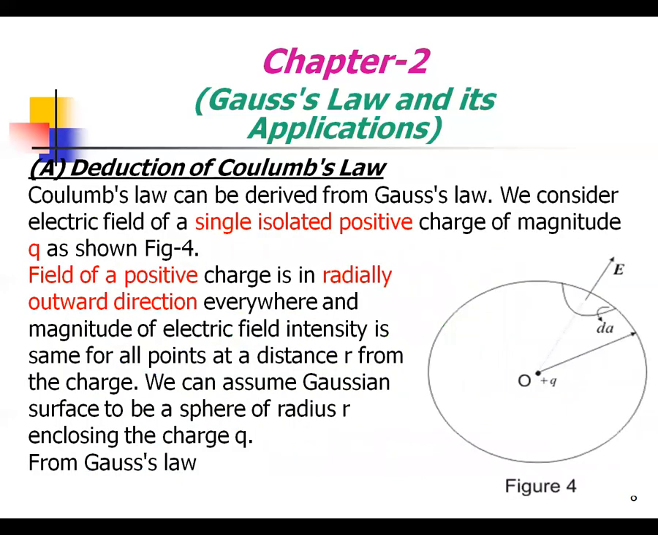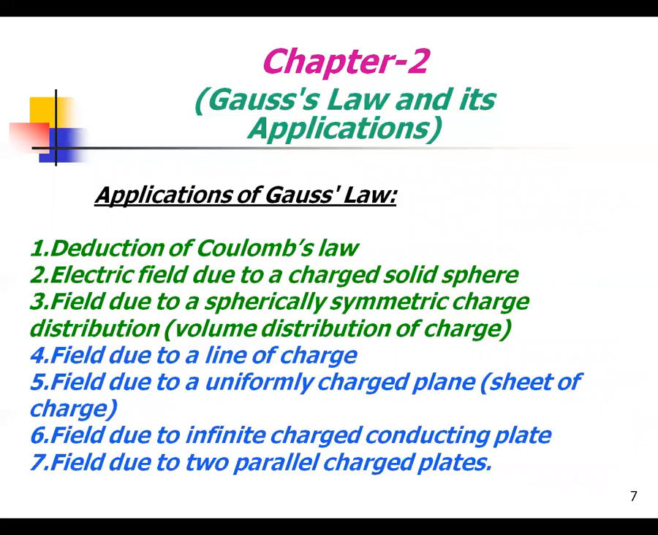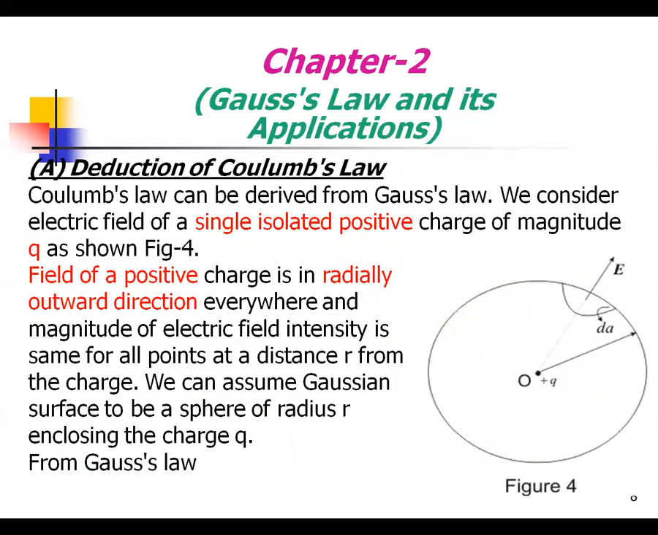Now, this is the first application. So we have to see deduction of Coulomb's law. You know very well about the deduction. This is an electric field of an isolated positive charge of magnitude. The figure shows that Coulomb's law can be derived from Gauss law. We consider the electric field of a single isolated positive charge of magnitude Q, plus Q. This is a charge as shown in the figure.